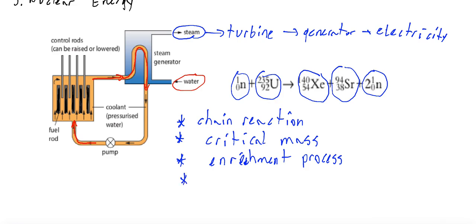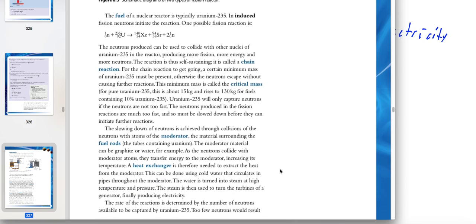You have to know some components or elements of a nuclear reactor, like control rods. Here, a very short revision: they control the rate of reaction. And the last part, a moderator. Also a very short revision. Remember that neutrons produced in fission reaction are too fast and cannot initiate further reactions, so they must be slowed down, and the role of the moderator is to slow down fast-moving neutrons by collisions and then to make further reactions possible. Okay?